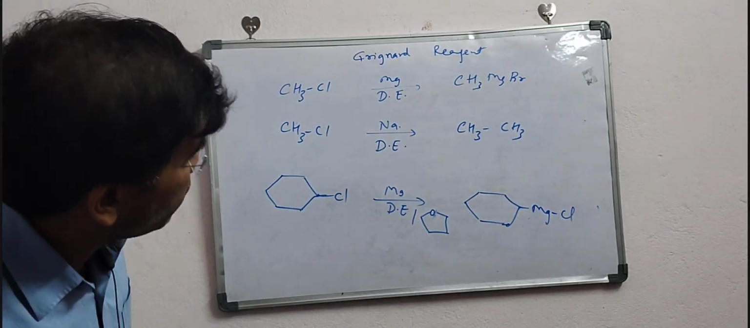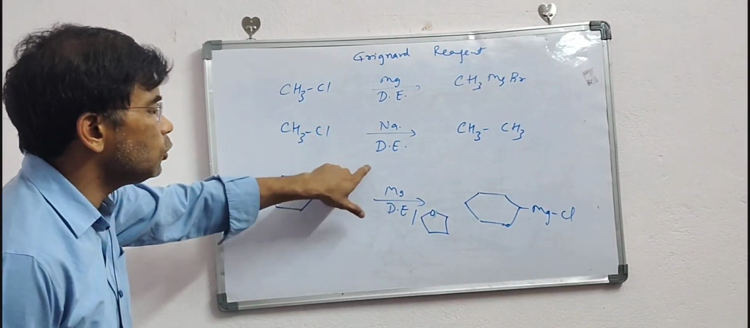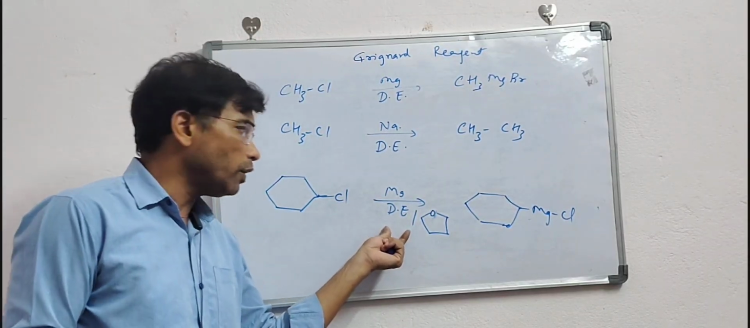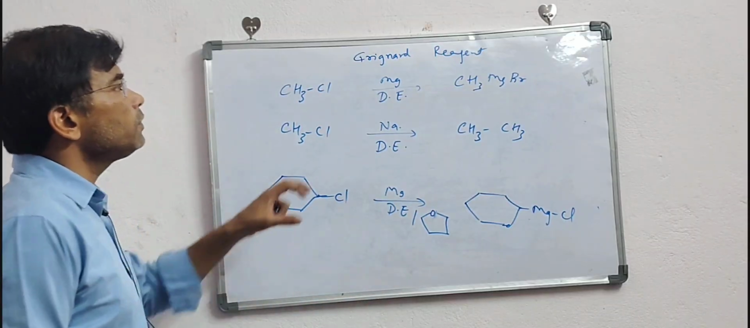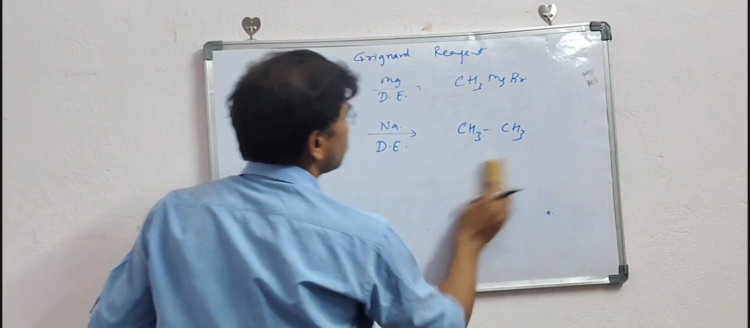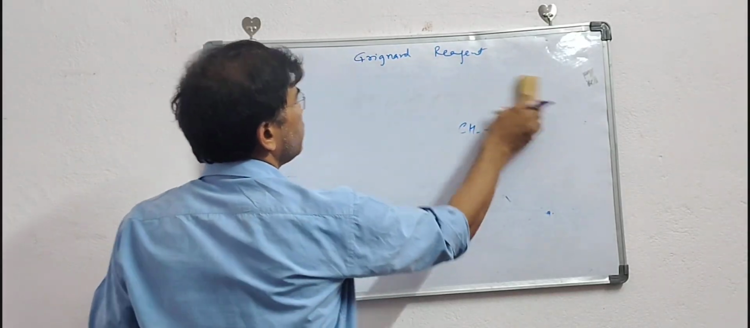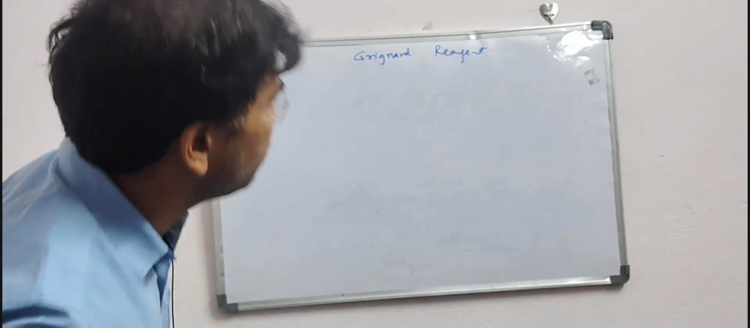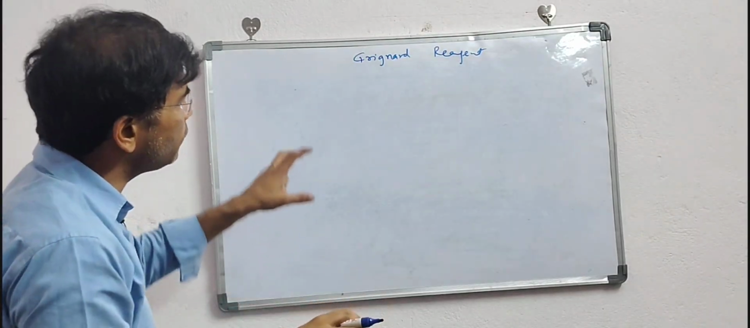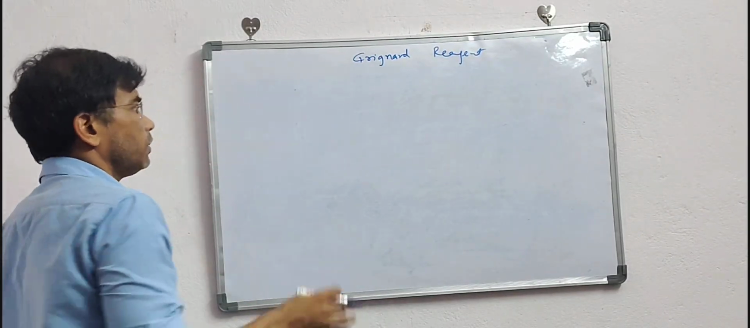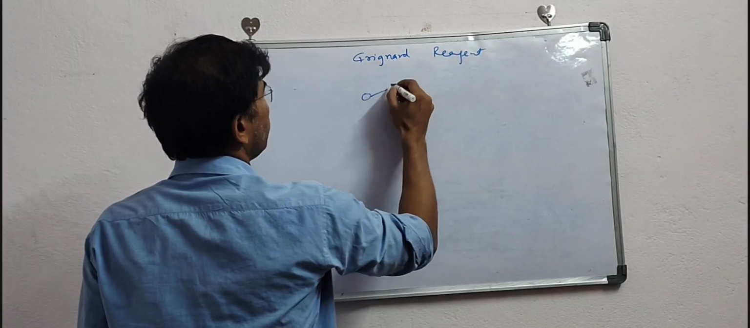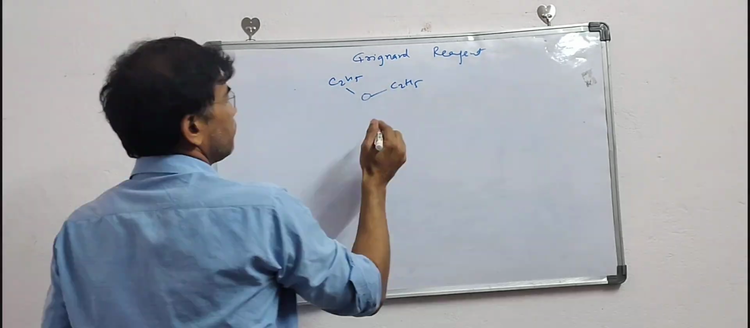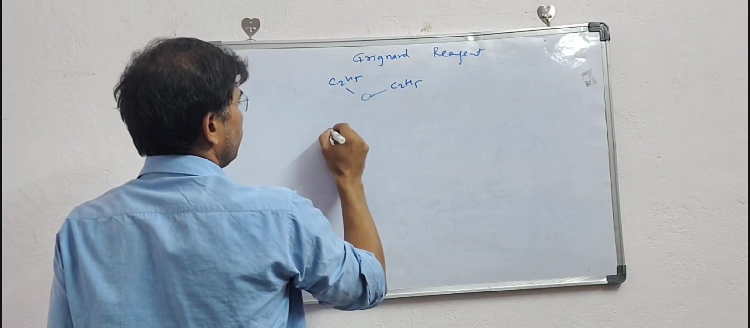Now I will discuss the function of dry ether. What is the use of dry ether or tetrahydrofuran? Basically, most of the time we are using dry ether as a solvent. Generally, the ether which we are using here is diethyl ether. After the formation of Grignard reagent, or before the formation also, that is very, very important. So basically, this is our ether, diethyl ether, C2H5O, and here is our